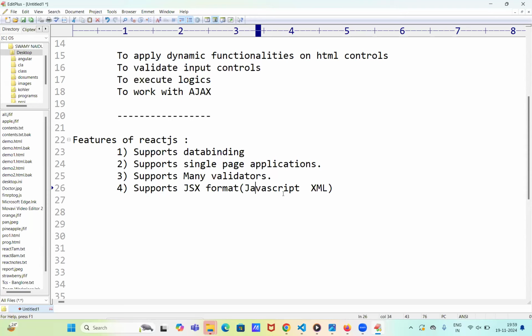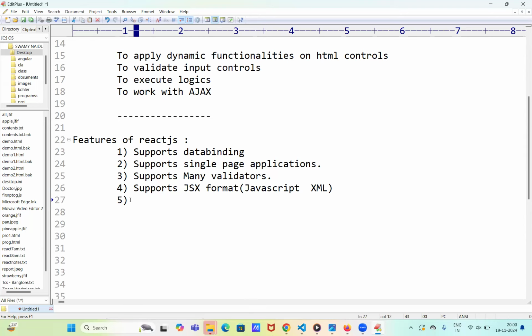We can write the HTML inside the JavaScript. That is the concept of JSX. So after execution of the JavaScript logic, the result can be displayed directly on the HTML controls.